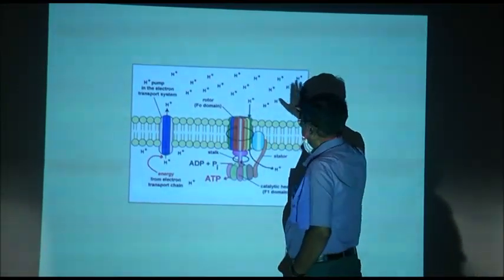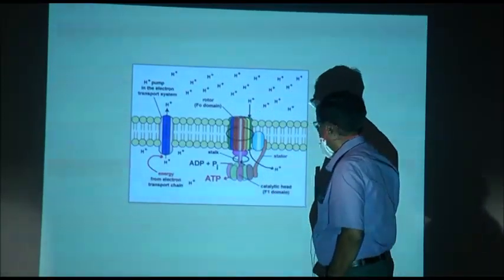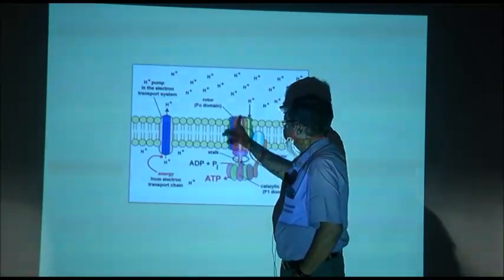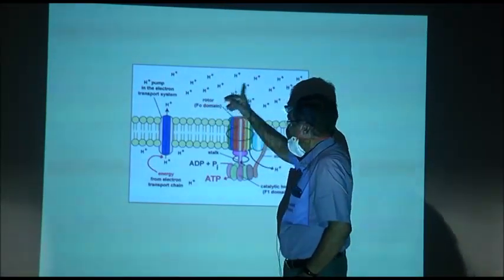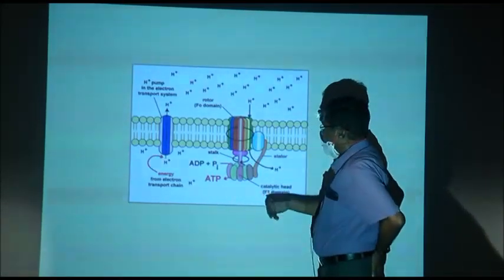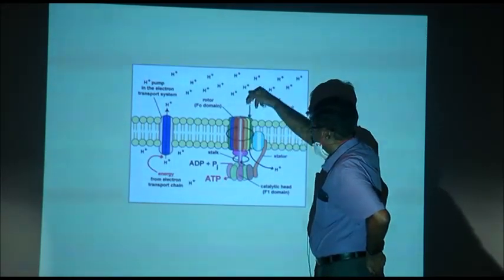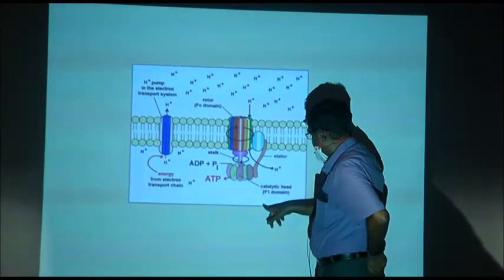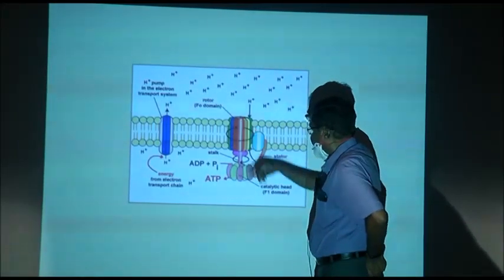Now, this is complex 5 or complex 0. It is called F0. This is F0 domain rotor. Now, the hydrogen ions are inside the intermembrane space. These hydrogen ions move across this domain through a stalk and head, catalytic head. This is F1 domain, it is F0 domain.